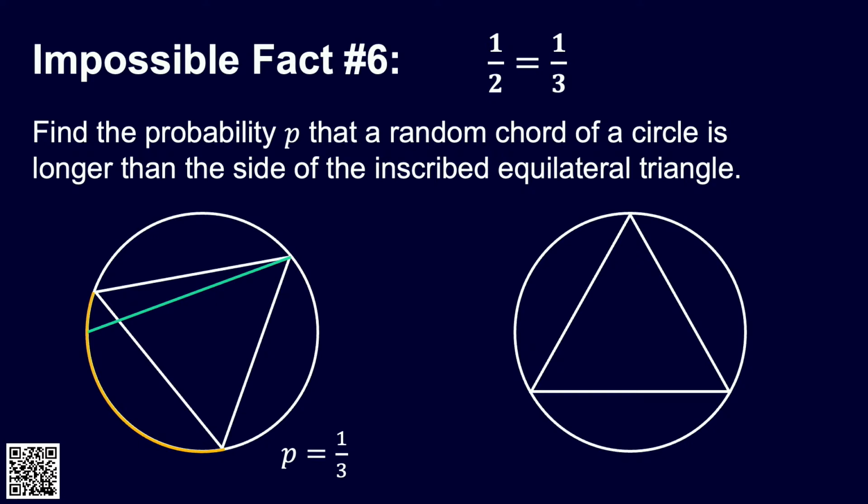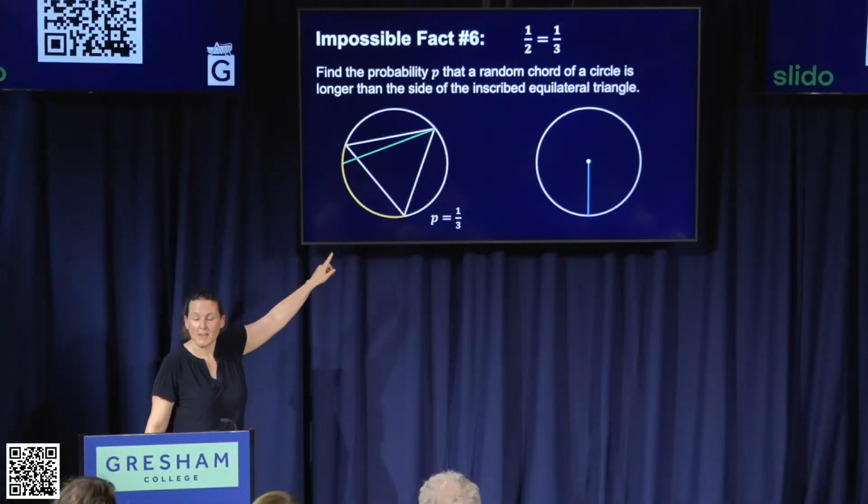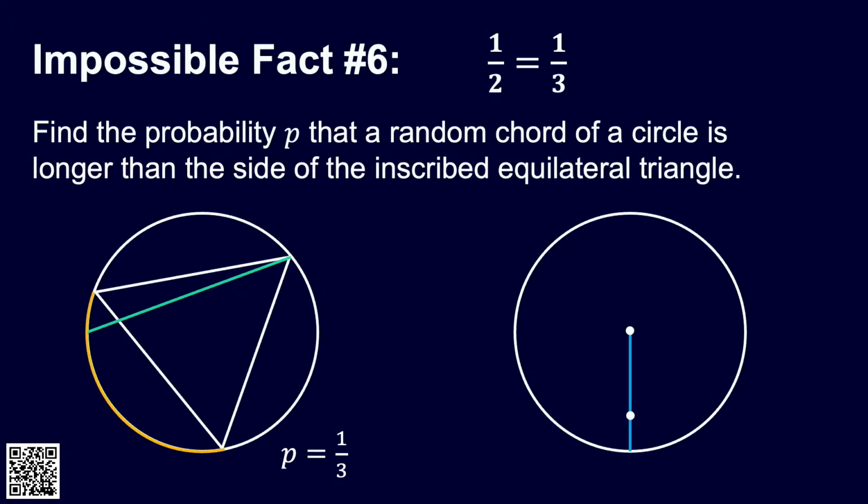So the different argument goes like this. We can define a chord in a slightly different way, or choose our chords in a different way. Because if you take a chord of a circle, if you bisect it, taking the perpendicular bisector, you might remember, that line will go through the center of the circle. So you can define a random chord in a slightly different way. You can pick a random radius and pick a random point along that radius and draw a perpendicular at that point. That will give you a chord. And so every chord is uniquely determined by picking a radius and a point along the radius.